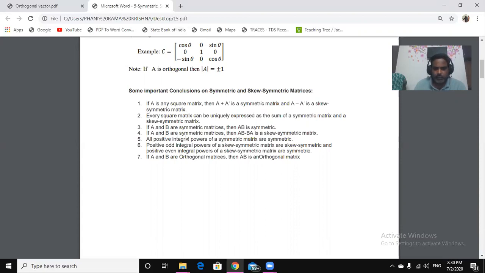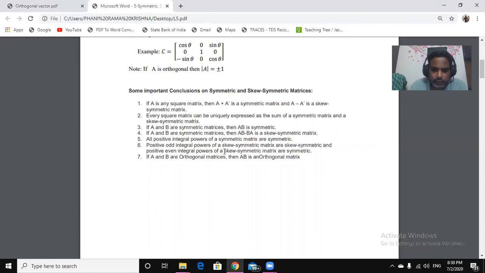All possible integral powers of a symmetric matrix are symmetric: A square, A cube, all these are symmetric. Positive odd integral powers of a skew symmetric matrix are skew symmetric, and positive even integral powers, that means if A is skew symmetric, then A cube is also skew symmetric. So A square will become symmetric.